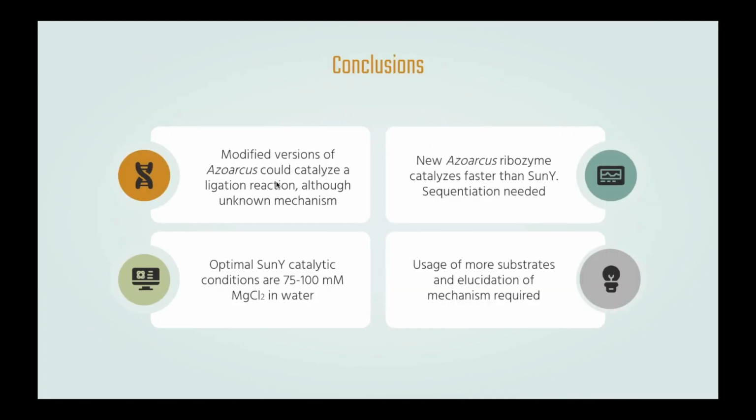We see that modified versions of Azoarcus could catalyze ligation reactions even better than more traditional ribozymes, such as SunY, though the sequencing of the products is needed because we need to understand more the mechanism of how it works. And for SunY, in the end, even at the optimal conditions of 100 millimolar magnesium chloride in water, it could not arrive at the same amount of product as Azoarcus.